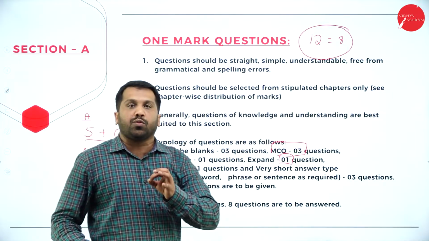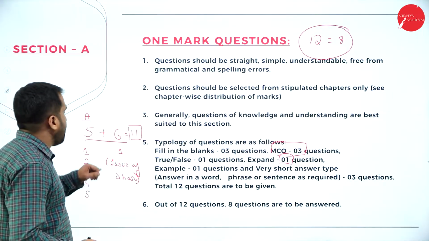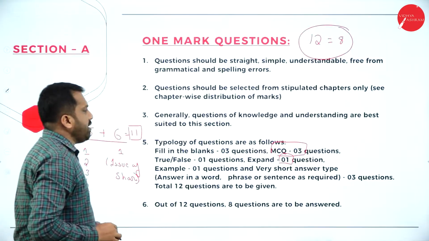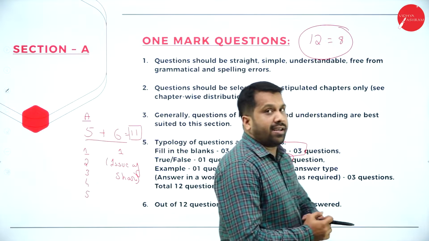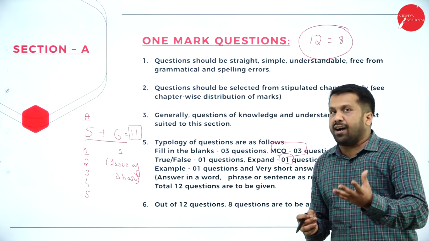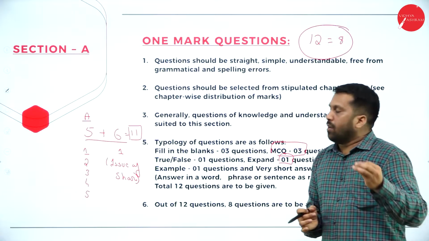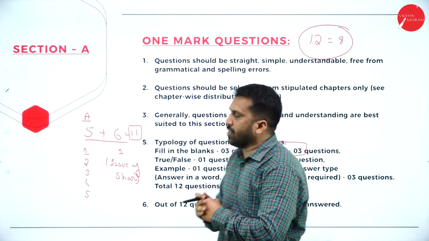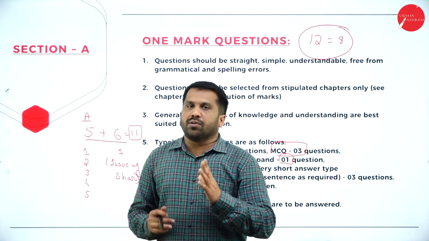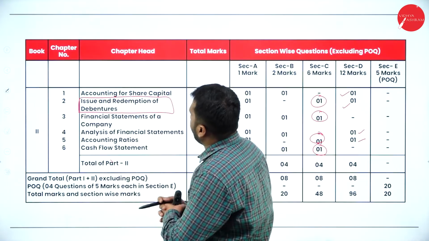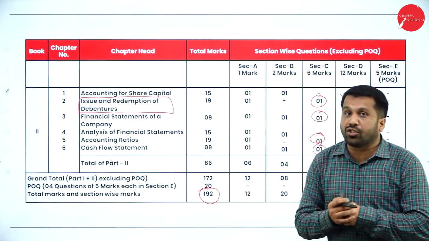The expansion you will get in your unit number debenture. From this unit only, they ask expansion. So, what is DDR? Debenture reserve. What are these expansions you are supposed to do? 90% of the question will be asked from where? Issue and redemption of debenture.